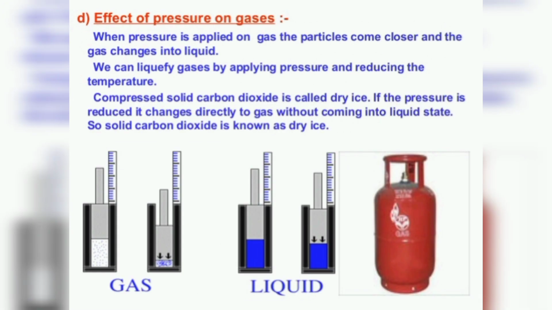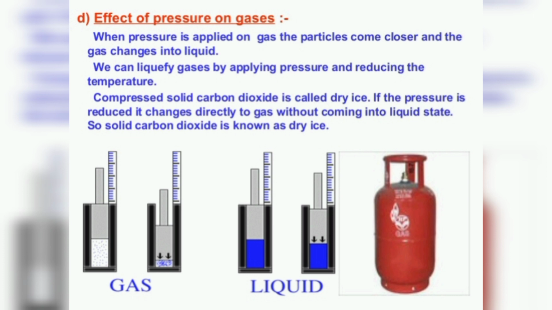What is the effect of pressure on gases? When pressure is applied on a gas, the particles come closer and the gas changes into liquid. We can liquefy gases by applying pressure and reducing the temperature. Compressed solid carbon dioxide is called dry ice. It is an example of sublimation also.